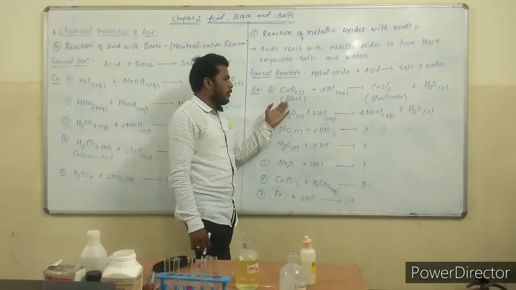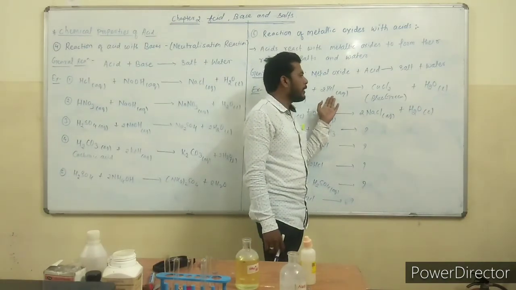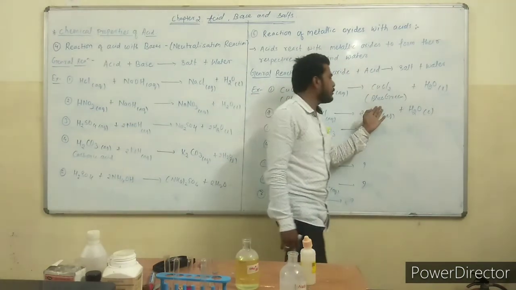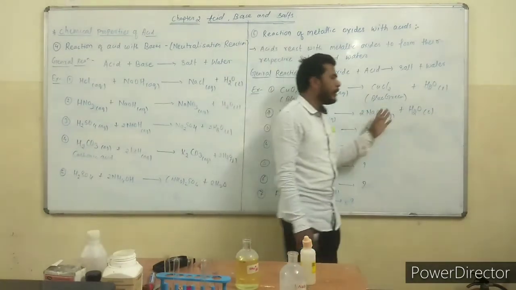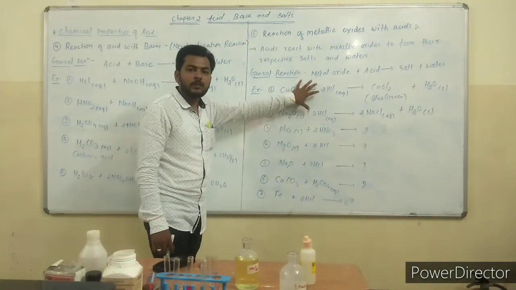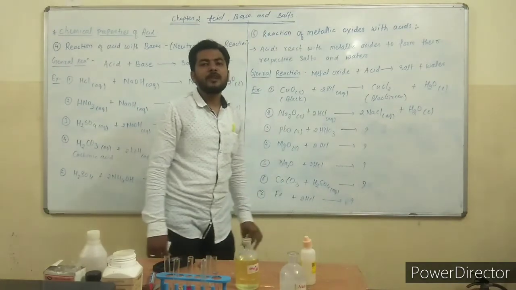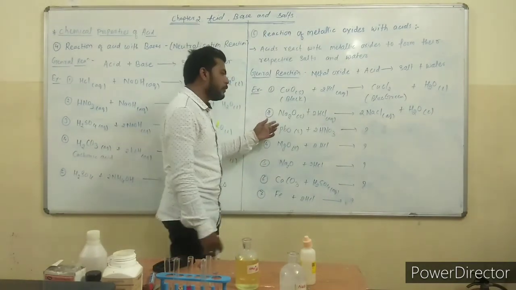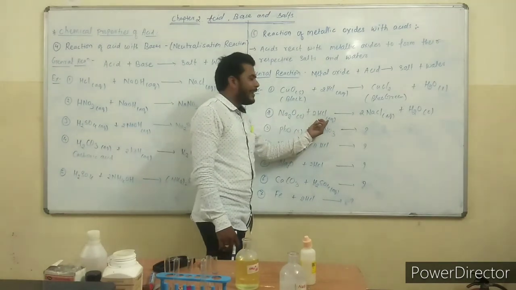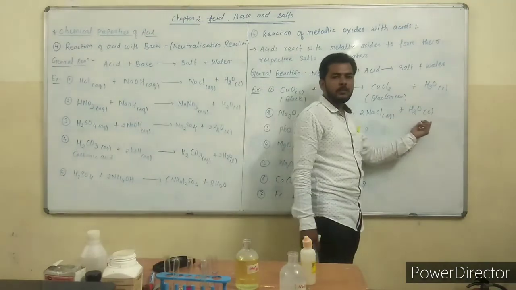This copper oxide is black in color. It is treated with HCl, hydrochloric acid. At that time it will form copper chloride. Its color changes from black to blue-green, and it forms water. Okay, it is also a neutralization reaction. Why? This metallic oxide behaves as a base. Due to this reason. The second example is sodium oxide reacting with HCl, hydrochloric acid, and it forms sodium chloride plus water.